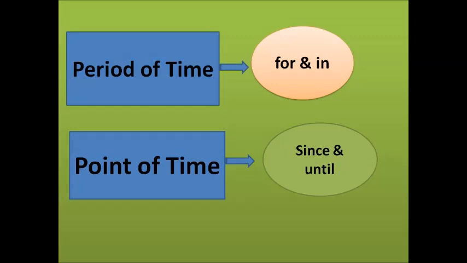If that is the question, then what would you write there, since or for? Again, listen to the question. It's been raining dot morning. The options are for, in, until, since. The answer of course should be since. It's been raining since this morning. Because morning is a point of time, and before a point of time we use the preposition since.